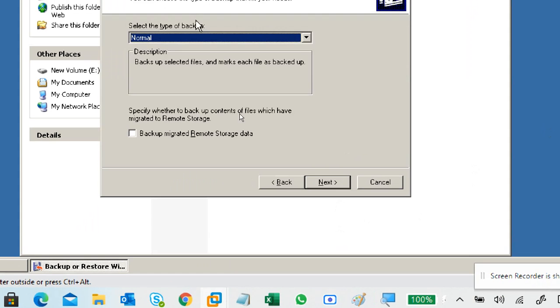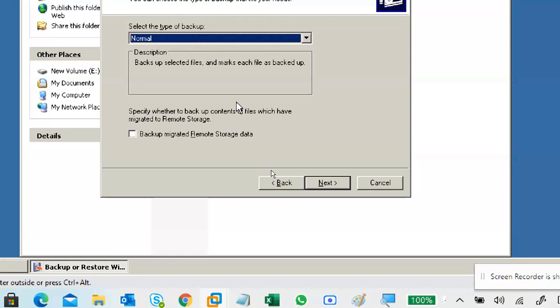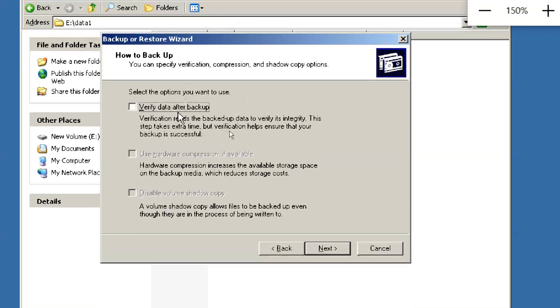Next. Advanced. Choose the normal backup. Verify data after backup, guys. You had a question, right? After you take a backup, the data in the backup location may not be working properly, so you can verify it. Verify reads the backup data to verify integrity. This step takes extra time, but verification helps ensure that your backup is successful. It means not only taking a backup but also making sure the backup is secure. So you can select this one also.